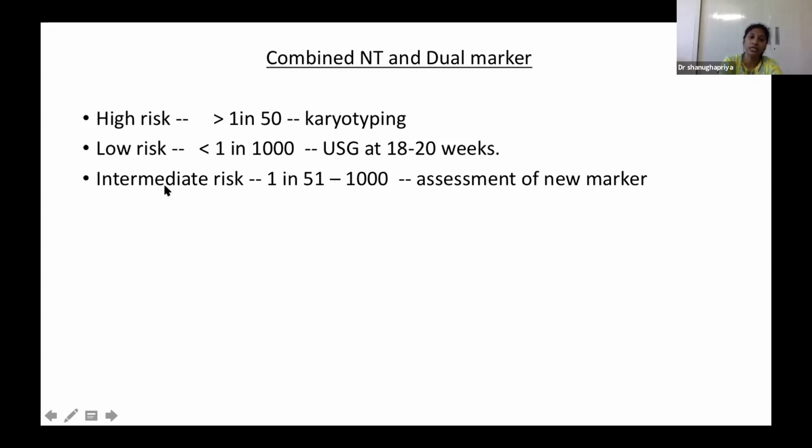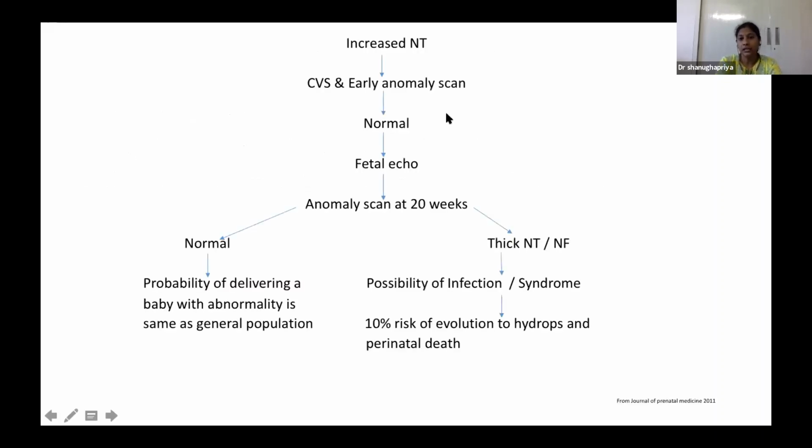Anything between 50 and 1000 is considered an intermediate risk. So in that case, we have to assess the new marker. This is the idea.